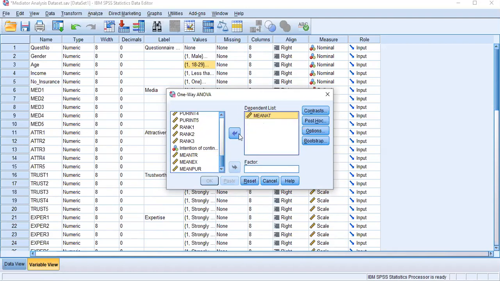This is my main variable, and I want to check whether the attractiveness changes according to the age level of my sample. Then under Factor, you can select age. Unlike the independent sample t-test, you don't need to define the groups here. Then just click OK.